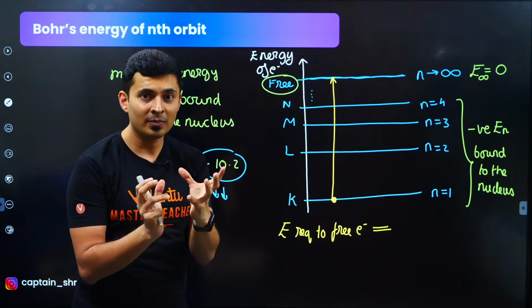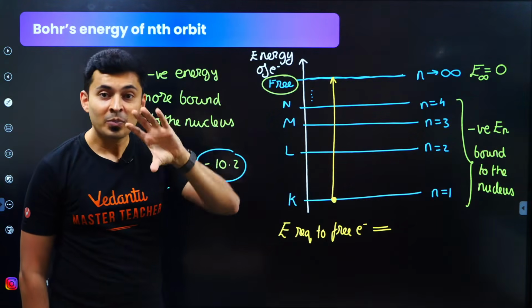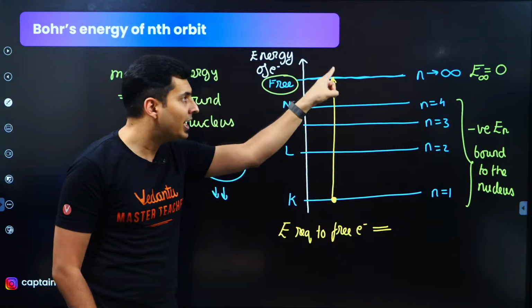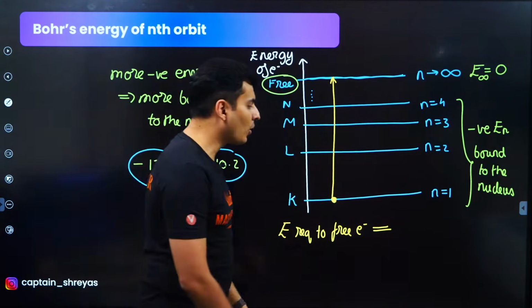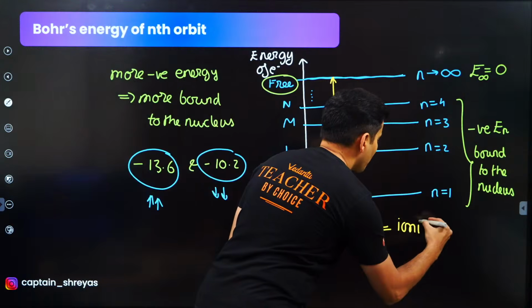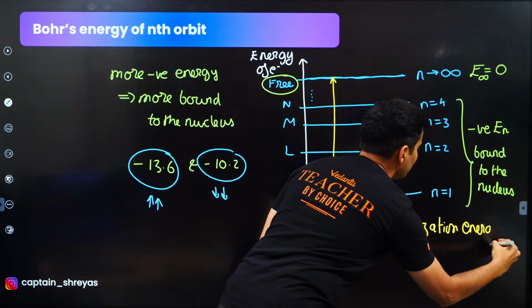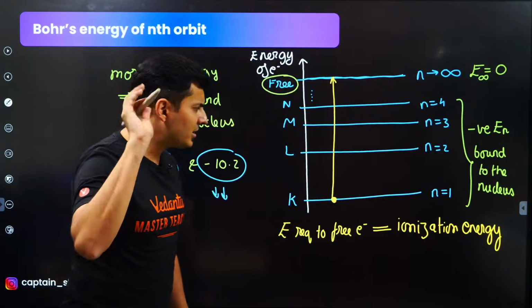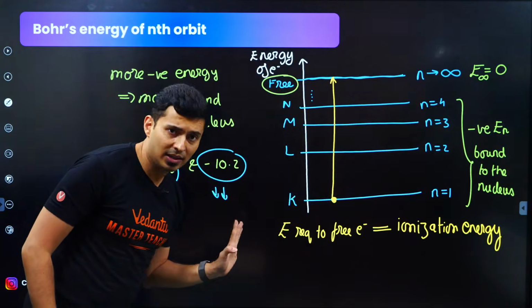It is an ion, right? So the energy required to make it an ion will be called the ionization energy. That's all.